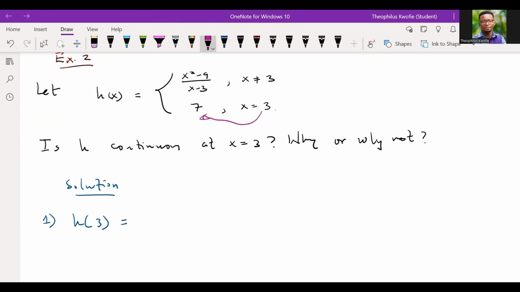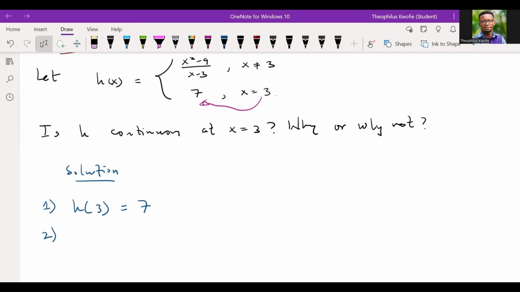So when we evaluate the function at 3, our function would eventually be what? Somebody should give us the answer. Could you pause your video and let's see what we will get, please? So when we evaluate it, we should get what? 7. Good.